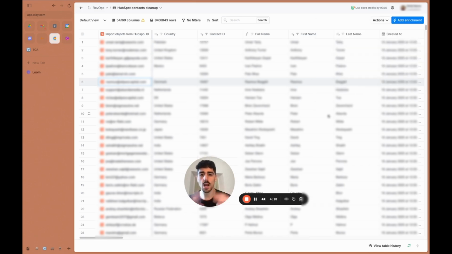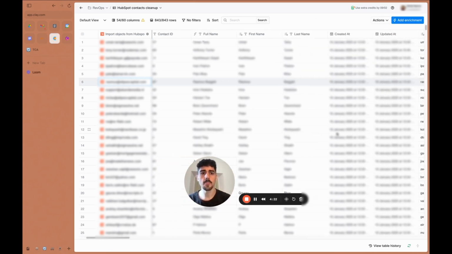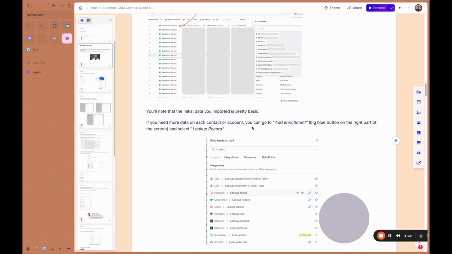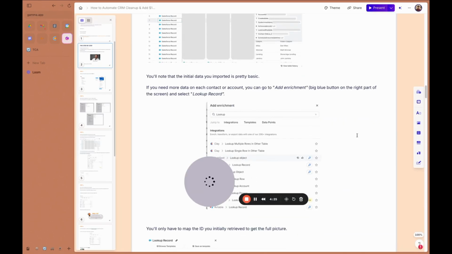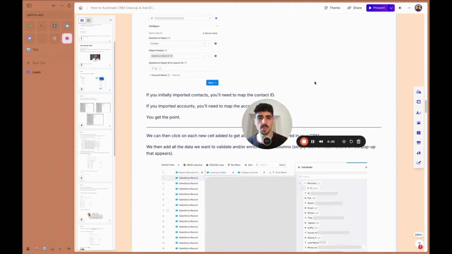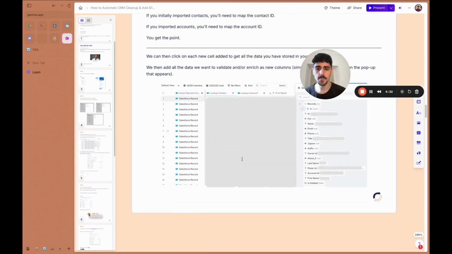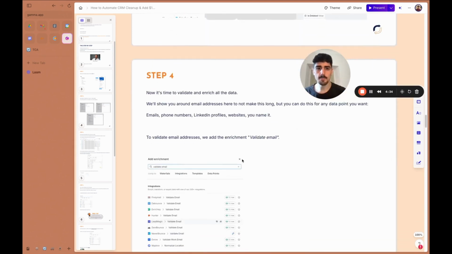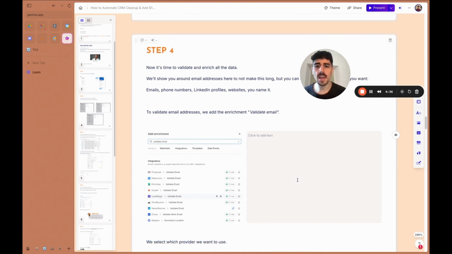So it's very similar to how Excel looks in terms of tables in Clay. Awesome. So we've got this now. Let's see the next step. So the next step is scrolling down a little bit. My computer is a bit slow, so I've got to change it soon. So we've got to validate and enrich the data.